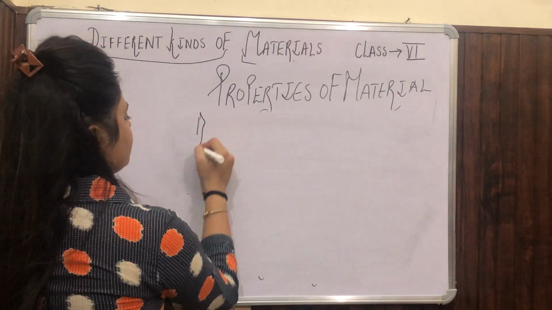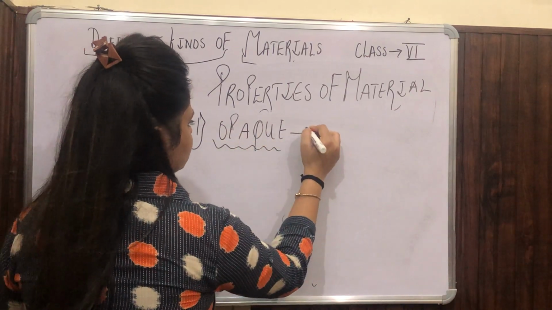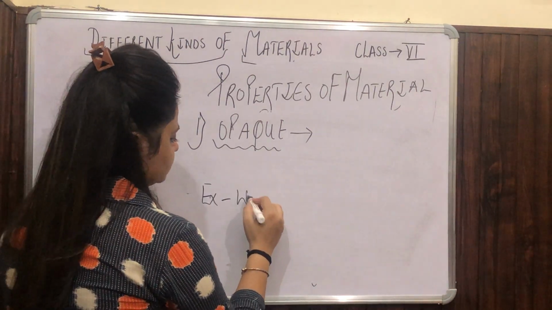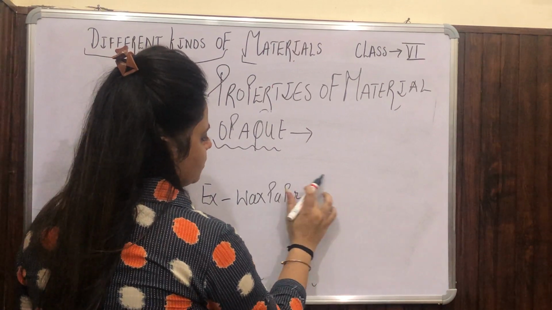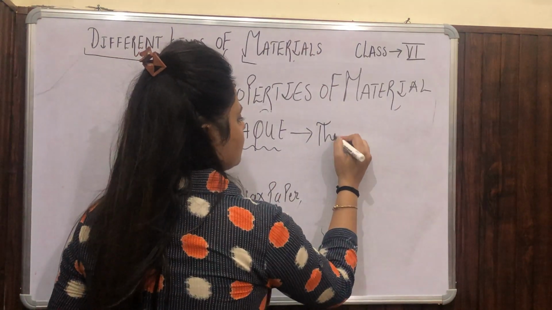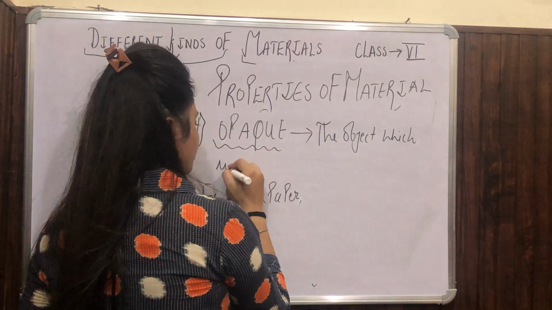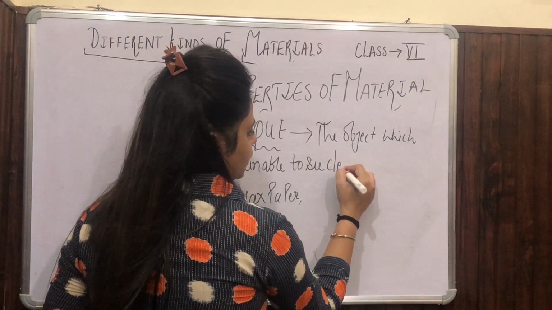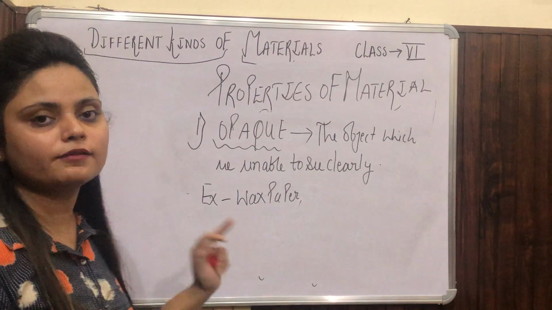Okay, the first one is opaque. So for opaque object, I will mention an example first, that is wax paper. Okay, wax paper is sufficient. You can give one example, that is sufficient. Opaque object, the object which we are unable to see clearly, जिनसे हमें clearly नहीं दिखता, that is called an opaque object, and the example is wax paper.